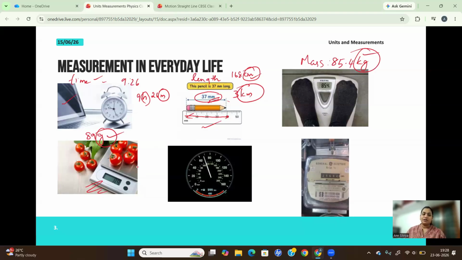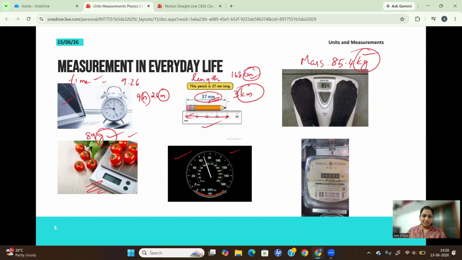This is another example. You or your parents will be going to purchase groceries and things like that every day. There you all use these weighing scales, right? Next, see this. What is this? It's a speedometer, right? Even if you are going in a bus or car or bike or any vehicle, all these vehicles have a speedometer to measure the speed of the vehicle.